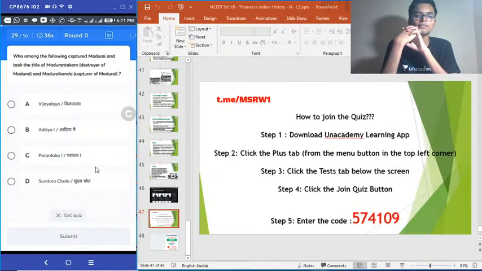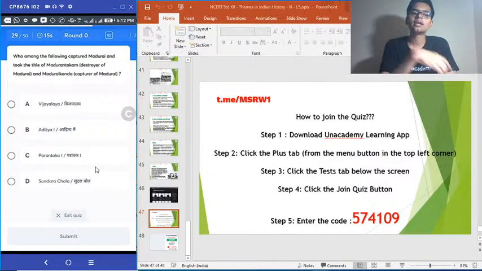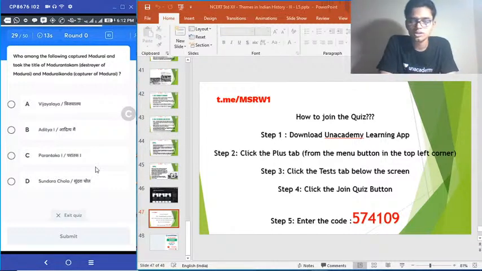29. Who among the following captured Madurai and took the title Madurantagam or Destroyer of Madura and Madurai Konda, Capturer of Madurai? Option A. Vijayalaya. Option B. Aditya I. Option C. Parantaka I. Option D. Sundara Chola. Vijayalaya, Aditya I, Parantaka, Sundara Chola. So who is known as Madurai Konda?